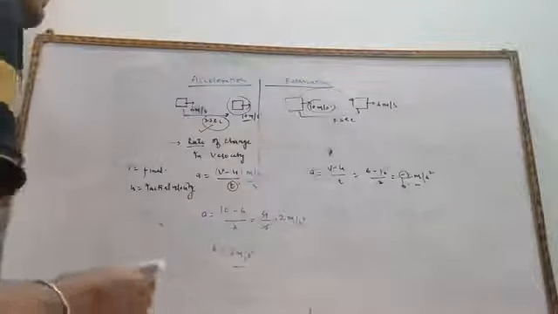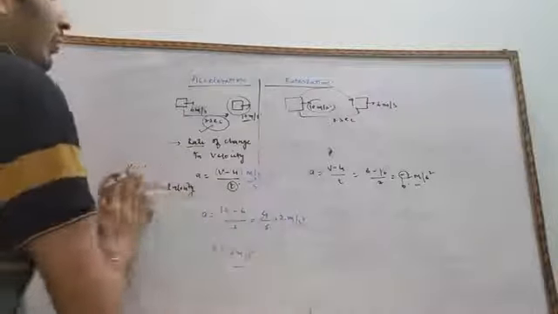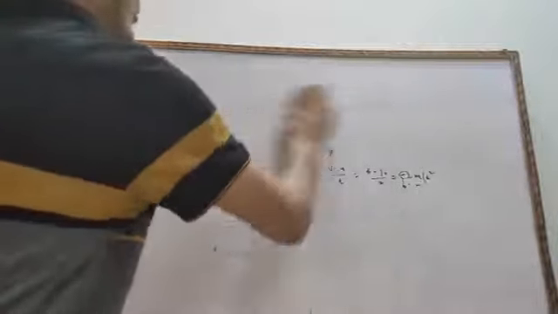So we can take an example also. Suppose a body, you can write a question.